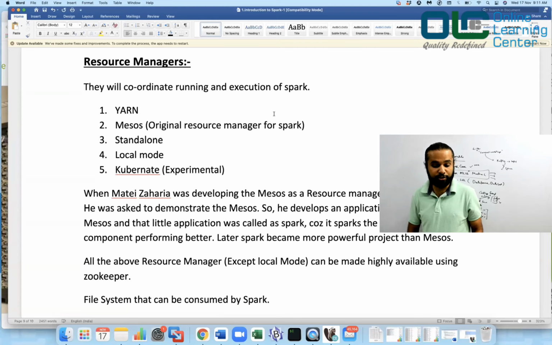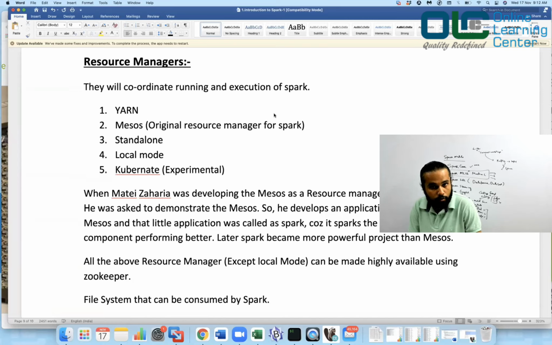Now let's talk about this resource manager. Whenever you are writing any Spark job, you basically need a resource manager, because at the end of the day, you are actually going to run your job across many nodes. And somebody has to decide which nodes will process your data altogether. So all these things would be done by your resource manager, and there are a lot of resource managers available in the market. Yarn comes with Hadoop. Mesos, which was basically written as an original resource manager for Spark.